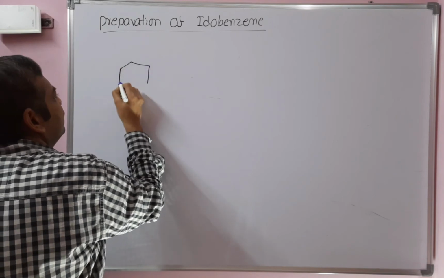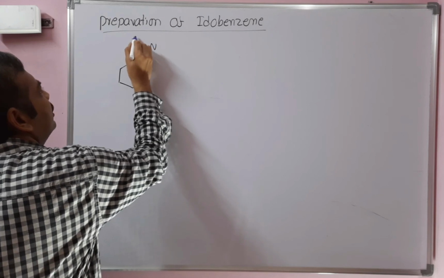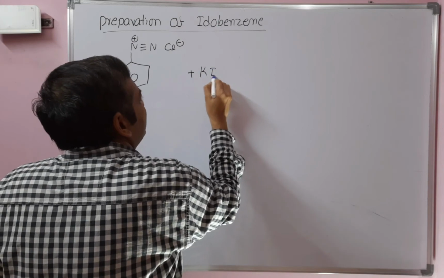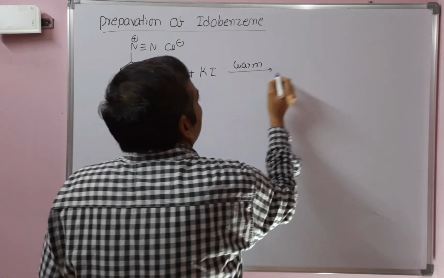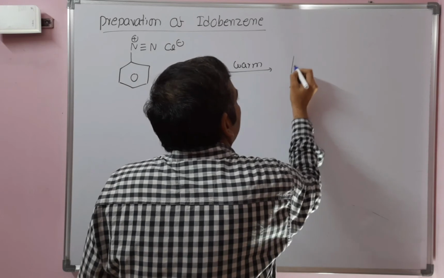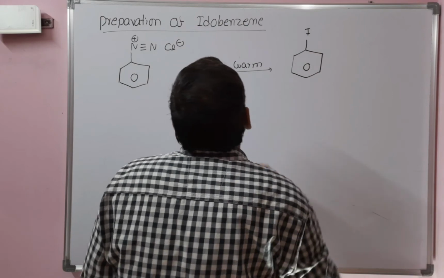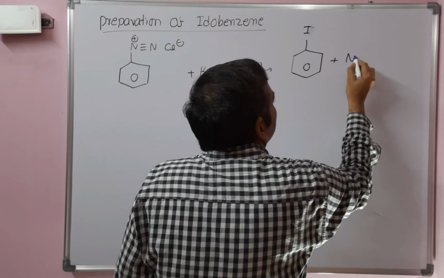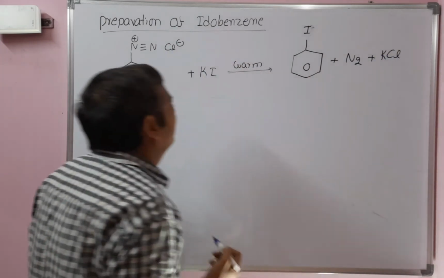When benzene diazonium chloride reacts with aqueous potassium iodide, light heating is required for this reaction, a little above room temperature, around 40 to 50 degrees centigrade, to give iodobenzene plus nitrogen plus potassium chloride as the side products.